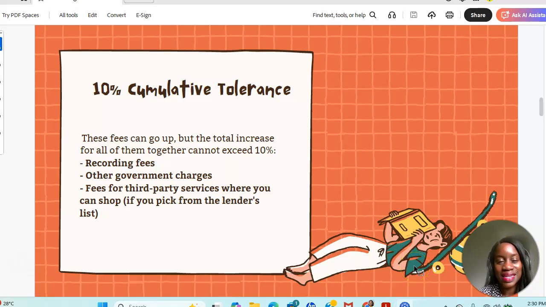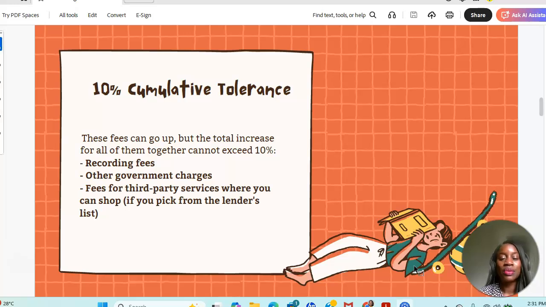Okay, so the next category is the 10% cumulative tolerance category. Now, in this category, the fees can go up. However, the total increase for all of these fees, when you add them together, cannot exceed 10%. So they cannot increase by more than 10%. These include recording fees, other government charges, and fees for third-party services where the borrower was not allowed to